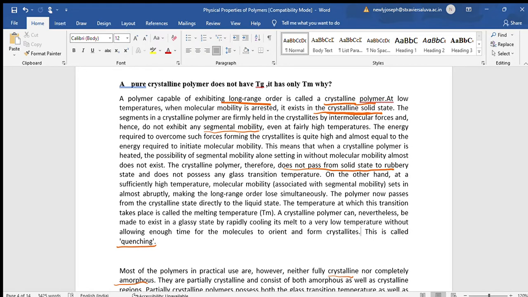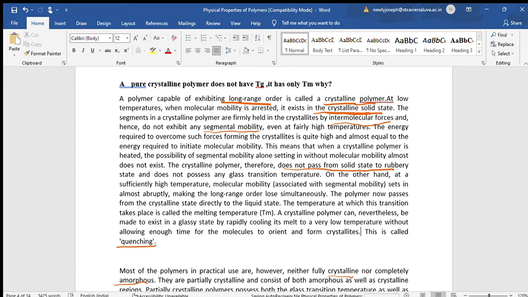And why are they firmly held in the crystalline state? Because of the strong intermolecular forces. But it is so strong that the energy required to overcome such forces forming the crystal is very high, and that can be overcome only by giving very high temperature. But what happens at high temperature is it never passes from the solid state to the rubbery state